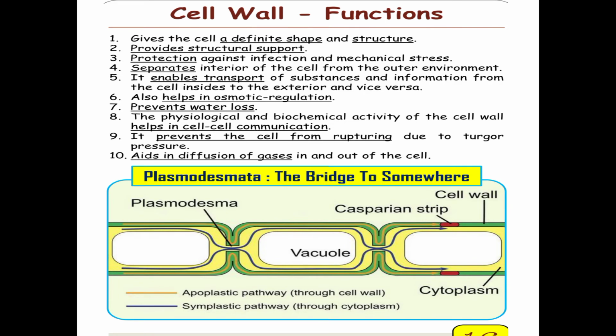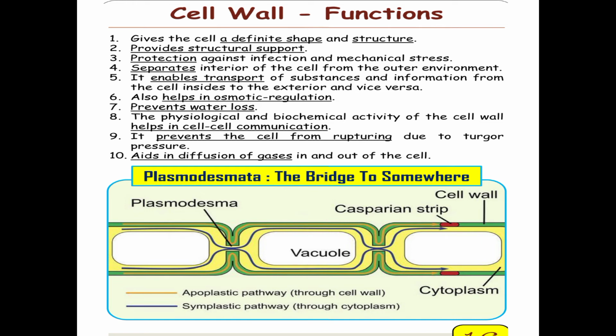It gives protection against infection and mechanical stress. It separates the interior of the cell from the outer environment, so it works like a wall between the interior of the cell and the outer environment.